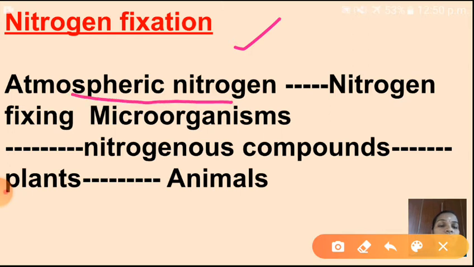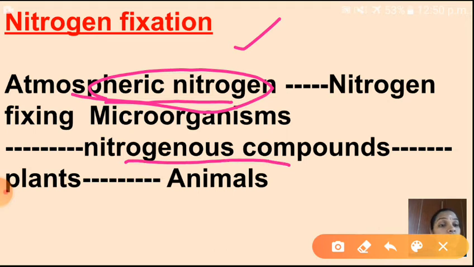Atmospheric nitrogen is present in our atmosphere, how much percentage? 78%. That nitrogen we can't take. Like the oxygen we are breathing directly from our atmosphere, we can't take atmospheric nitrogen directly. So this atmospheric nitrogen is converted into nitrogenous compounds. Who will convert? Yes, microorganisms. Which microorganisms? Nitrogen fixing microorganisms. Those nitrogenous compounds are absorbed by plants.